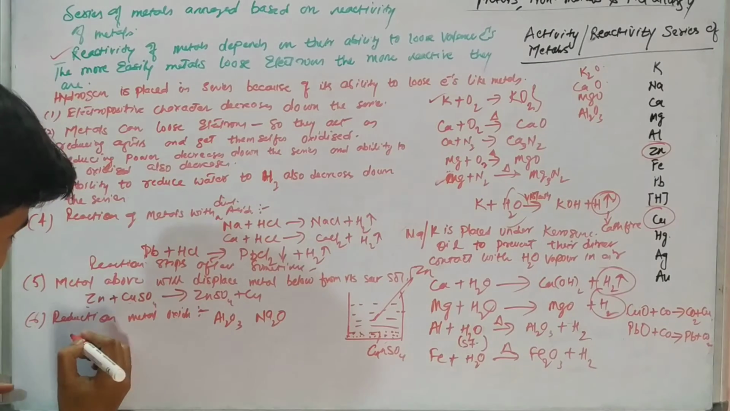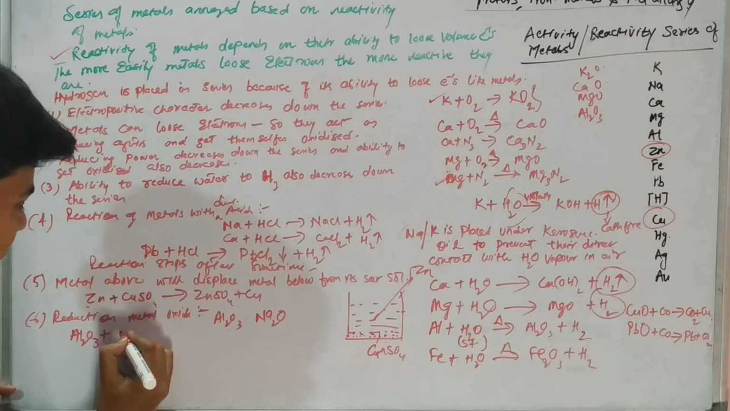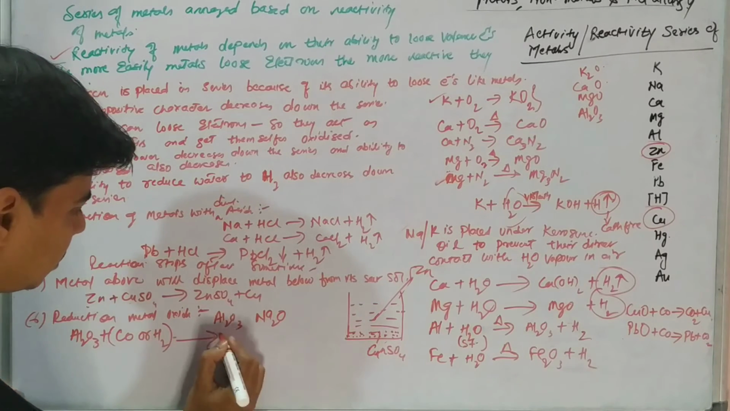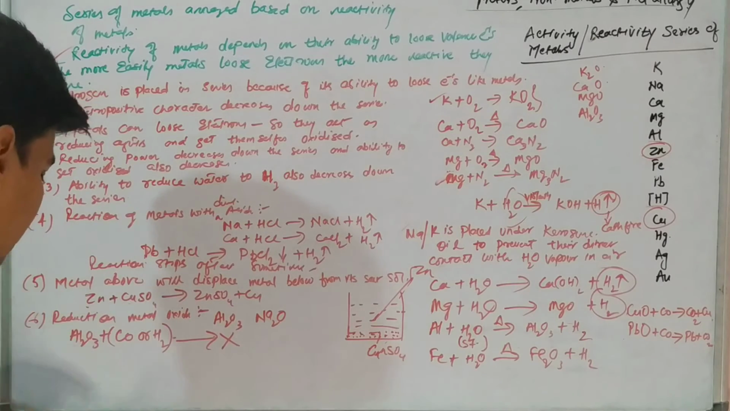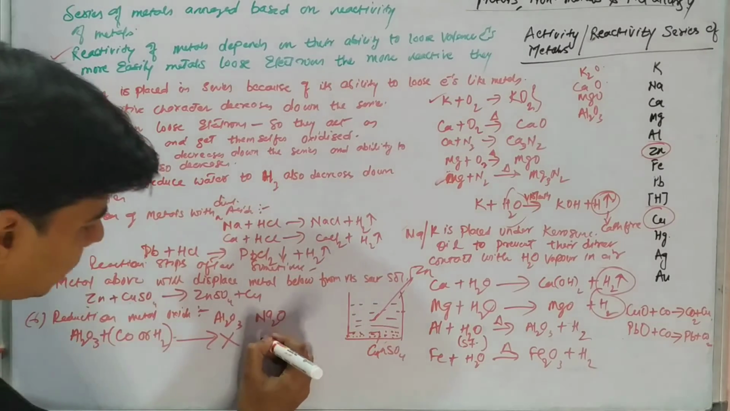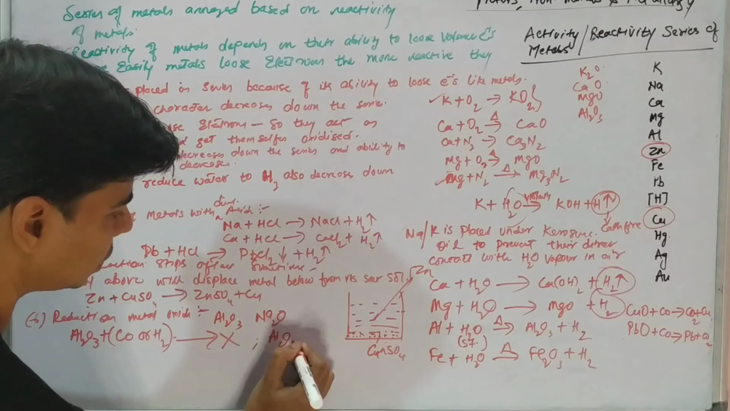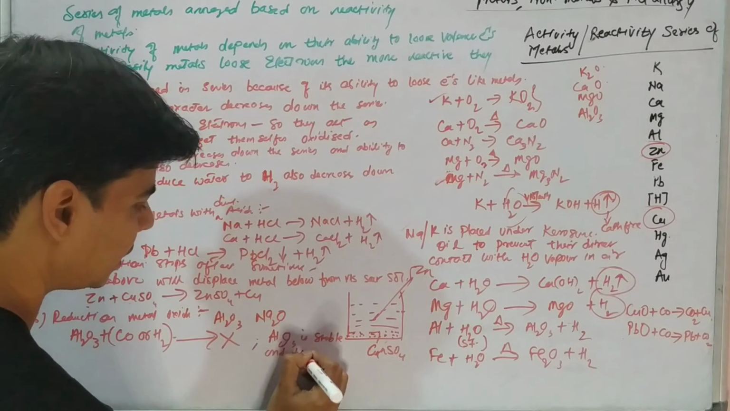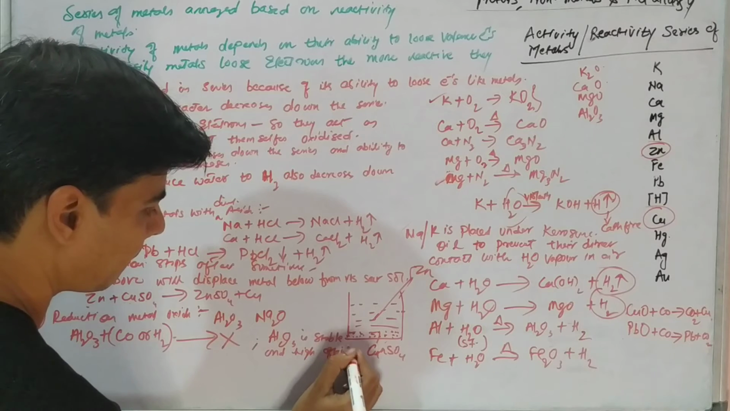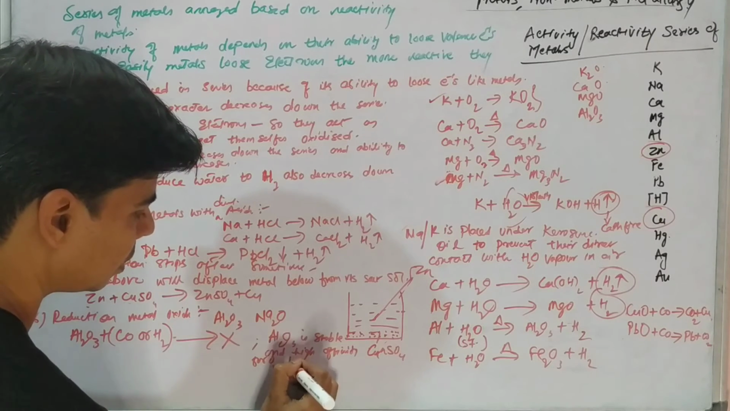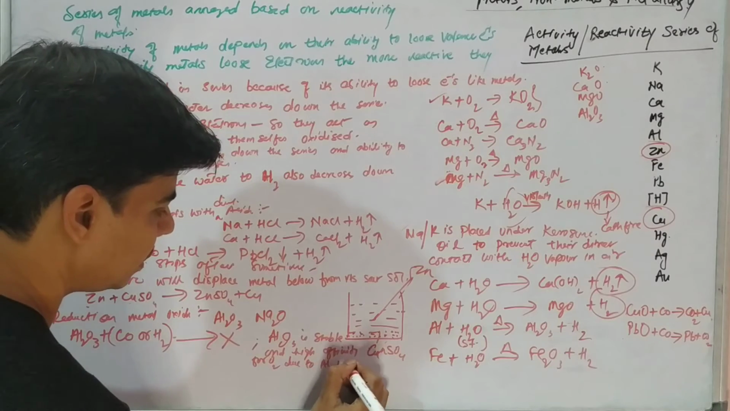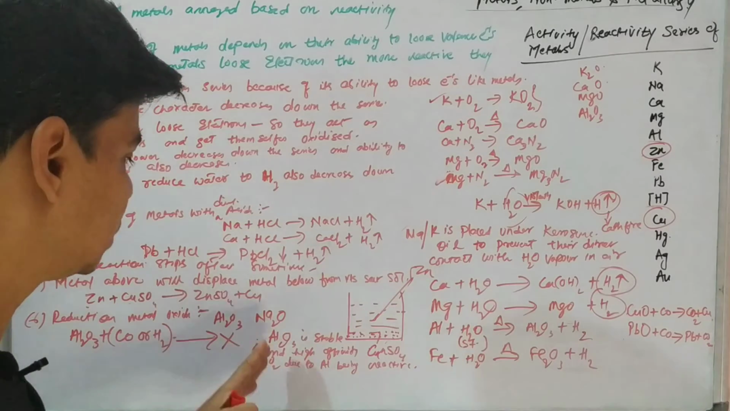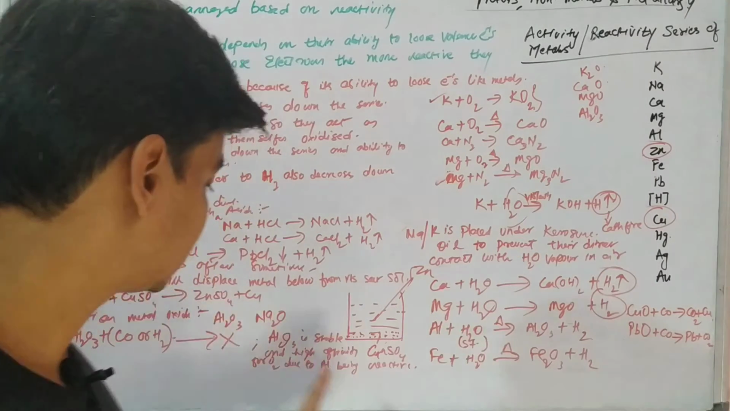For example, if we try to reduce aluminium oxide using carbon monoxide or hydrogen, this would not work. This reaction would not take place. Why? Because we know that Al2O3 is stable and has high affinity for oxygen due to aluminium being a reactive metal. Since aluminium is very reactive, it has high affinity for oxygen and the oxide is very stable.